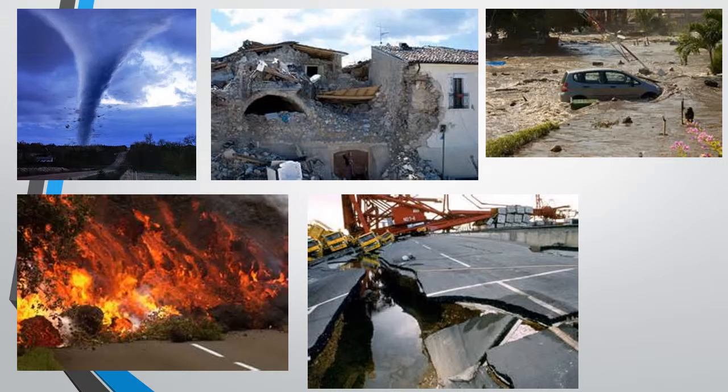Volcanic eruptions cause a lot of damage. There's no way to stop the lava from flowing out. And besides the lava, there's actually the ash that flies out of the volcano, causes a lot of damage hundreds of miles away. This is after an earthquake. There's a massive crack that's all along here.